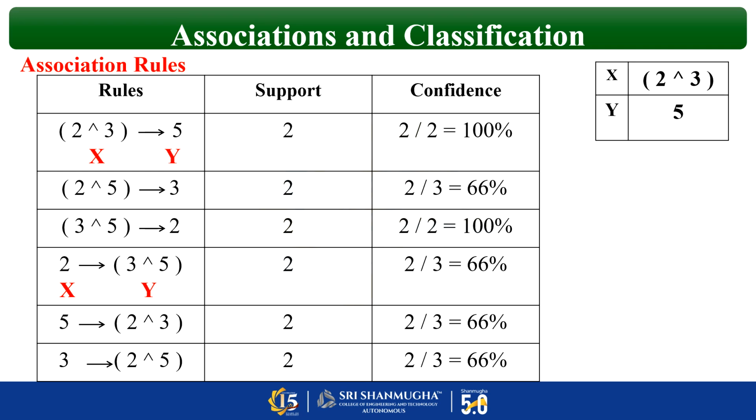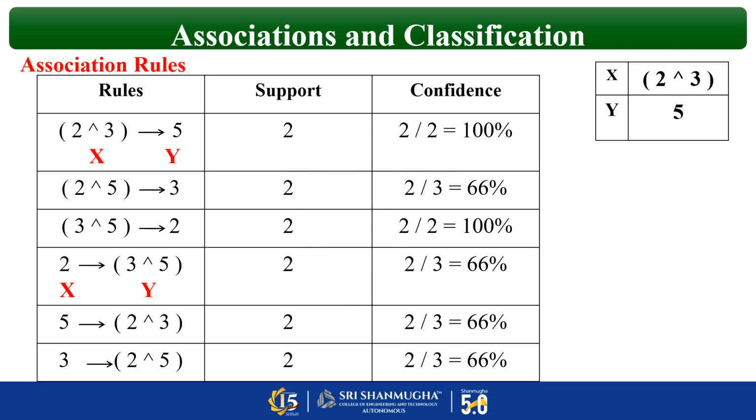2, 3, 5, right? So from that we have to calculate 2 union 3 implies 5. That is the first one. 2 union 5 implies 3. Second one. 3 union 5 implies 2. Third one. And now the reverse. That is, the implies should be on the left and the union should be on the right. Same first, second and third.